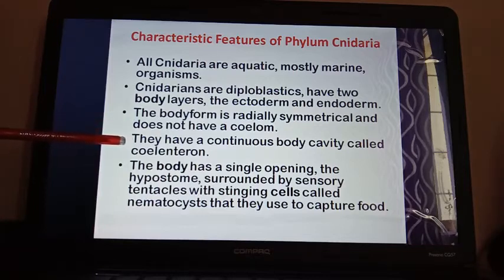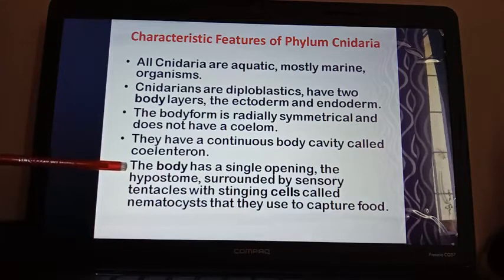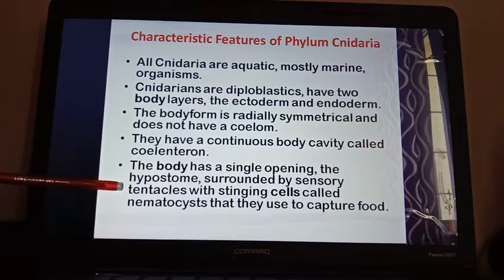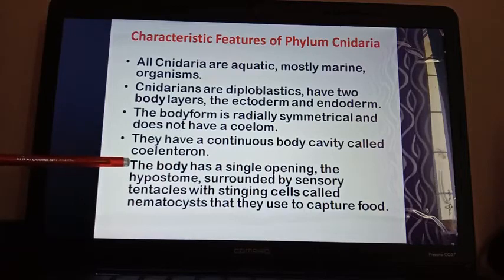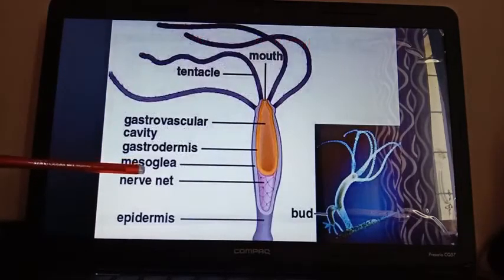They have a continuous body cavity called coelenteron. They are not having proper body cavity coelom. Apart from that, they are having the body cavity that is known as coelenteron. The body has a single opening, the hypostome, surrounded by sensory tentacles with stinging cells called nematocysts that they use to capture food. Now if I am showing you that picture, it will be clear to you.